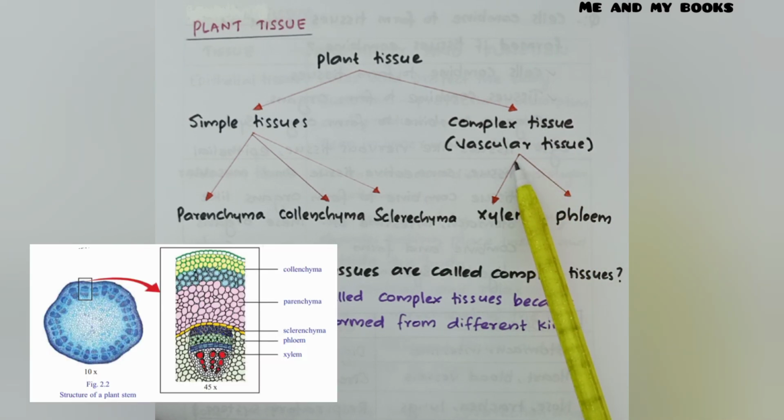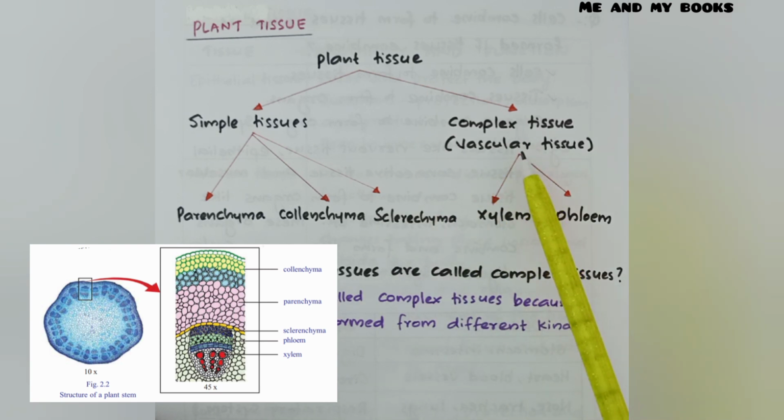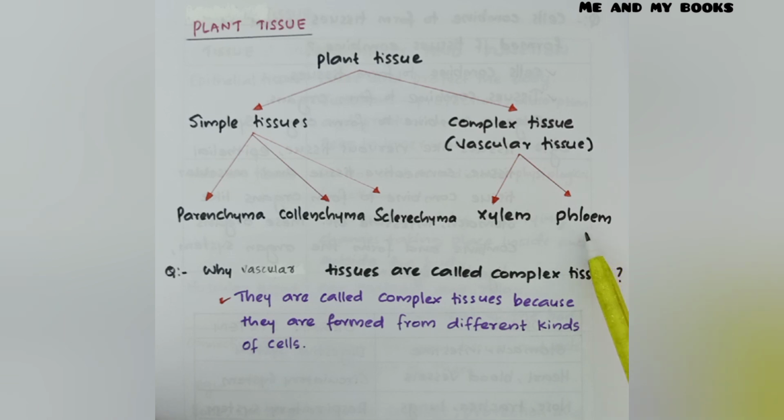And there are three types of simple tissues. They are parenchyma, collenchyma, sclerenchyma. And there are two types of complex or vascular tissue. They are xylem and phloem. So in total there are 5 different types of plant tissue.